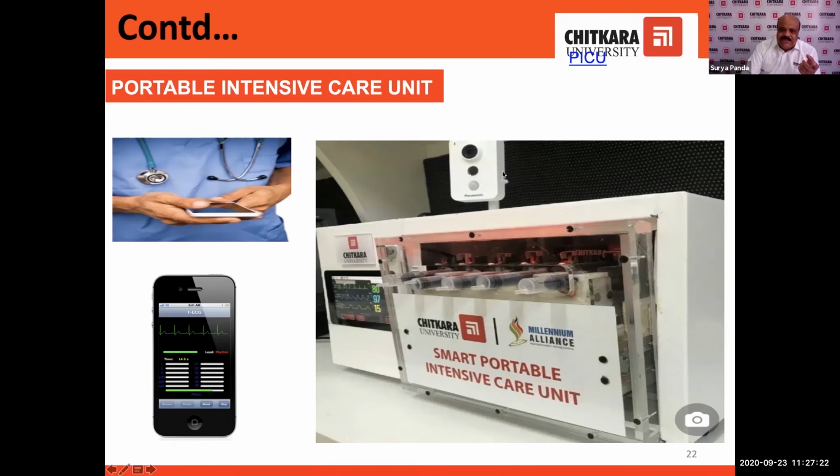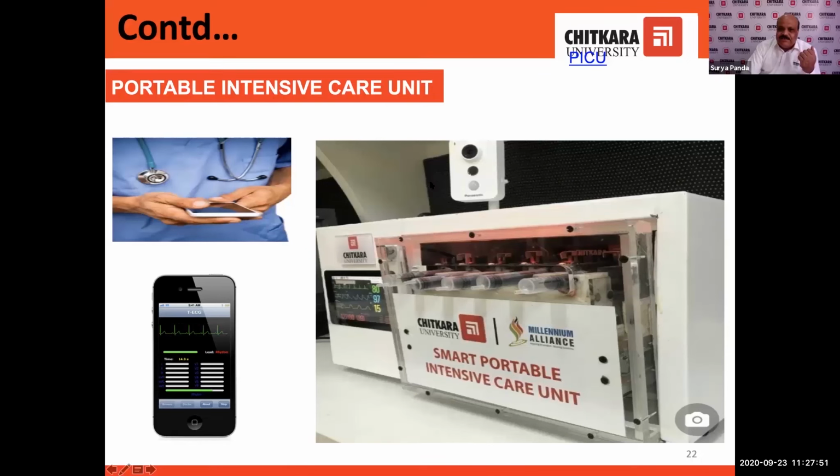Moreover, we have attached one high definition camera over here, through which the doctor can see the patient, and a microphone is also there. The doctor can talk with the attendant. The doctor can see the significant part of the patient. Suppose the doctor wants to see the eye, he can see the eye. The doctor wants to see the nose, he can see the nose. The doctor wants to see the throat, he can see the throat also.